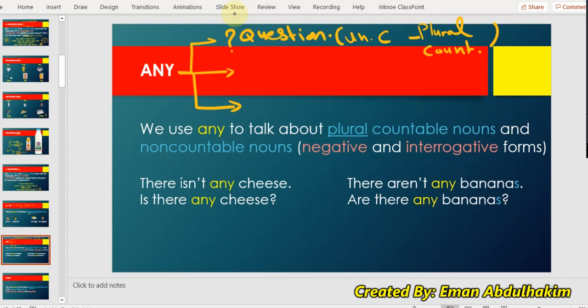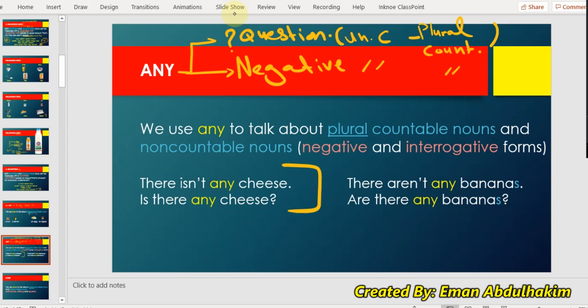Okay. Next, can I say there are any bananas or there aren't any bananas? It comes with question and with negative. The sentence cannot be positive. When it's negative, also I can use uncountable and plural countable. Look, there isn't. See?